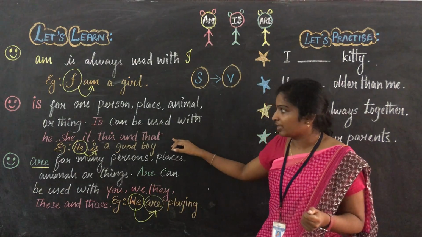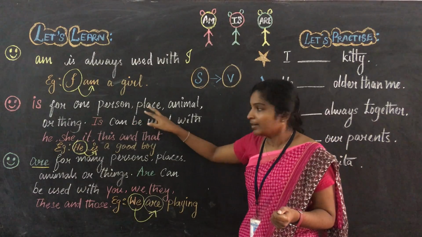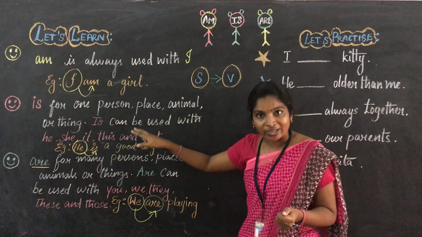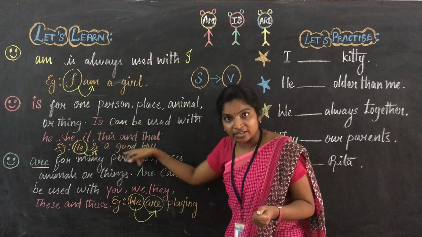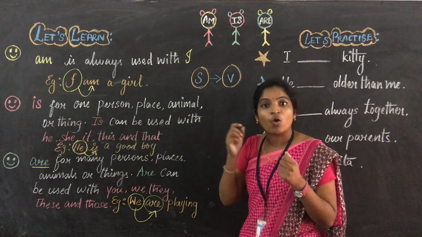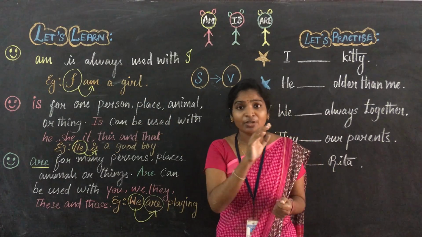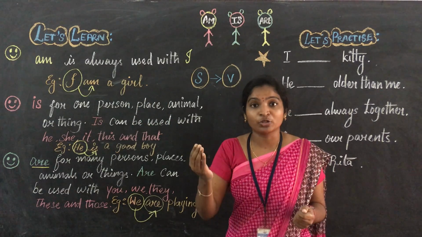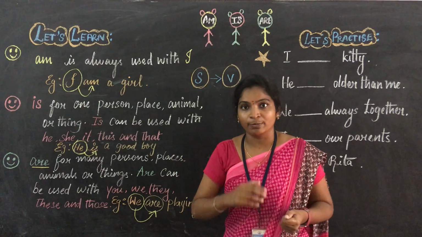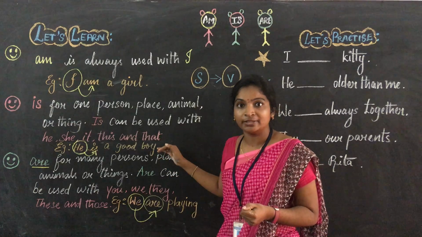Okay, here you just see is for one person, place, animal or thing. If you get these words, next to these words, what the verb we have to give is for a singular subject, we have to give the singular verb. Okay, are you clear with the second statement?